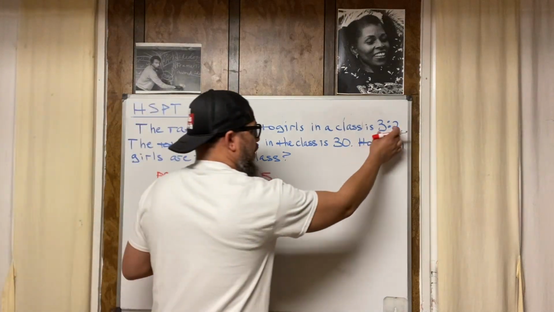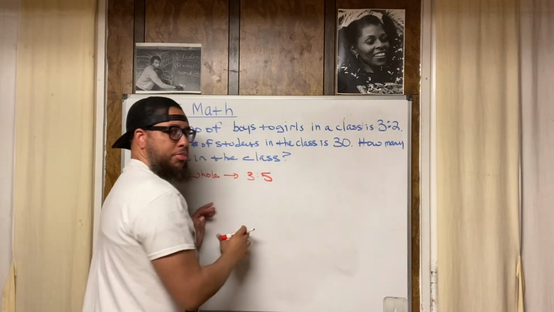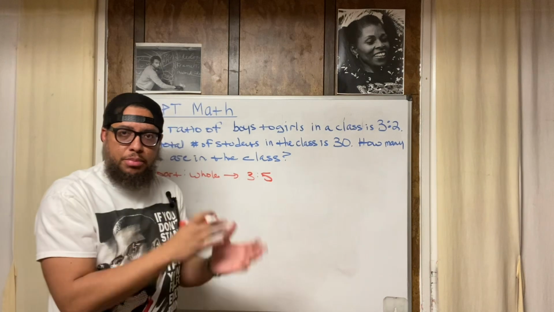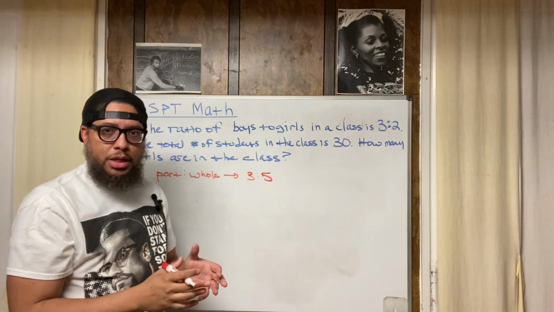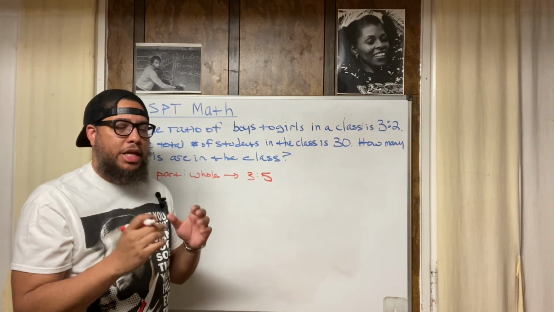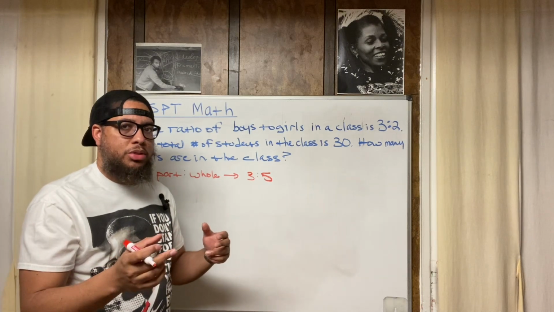All right, so let's say there are 5 students, right? For every 3 boys, there are 2 girls. That's what the ratio means. How many students is that altogether? That's 5, because it's 3 boys and 2 girls, right?